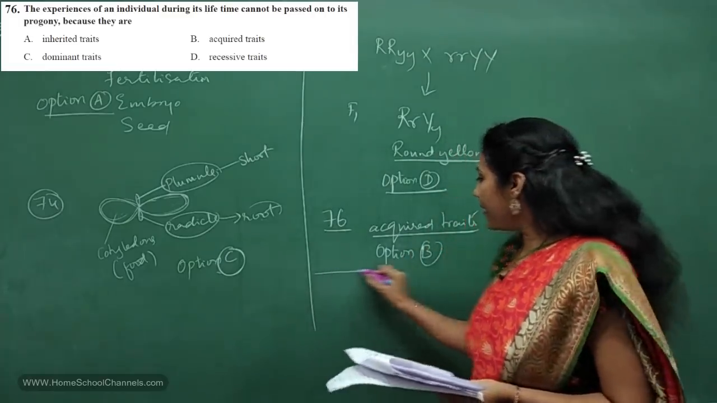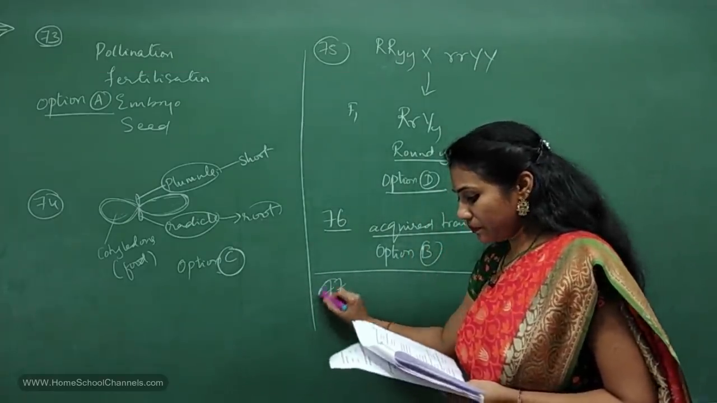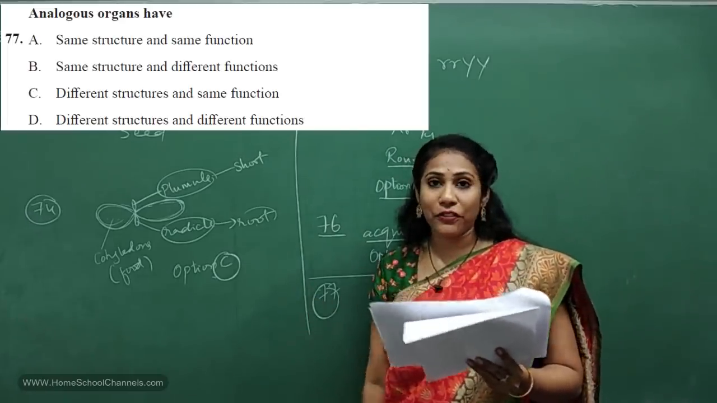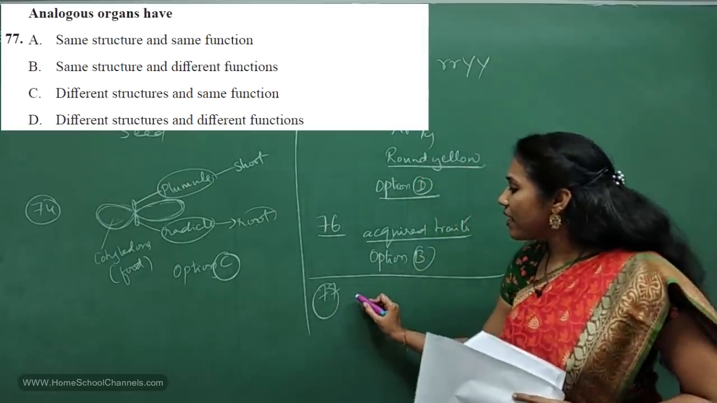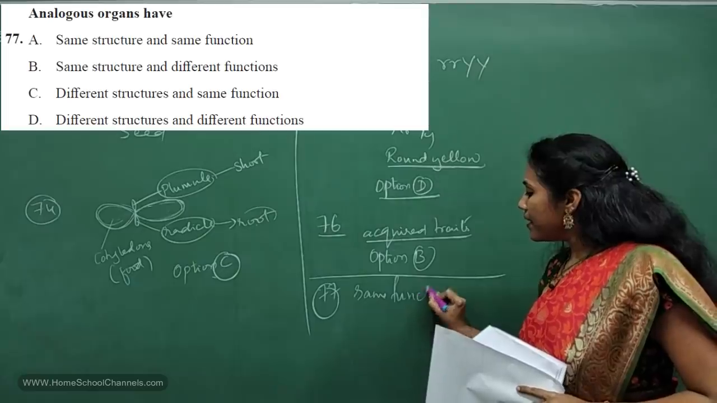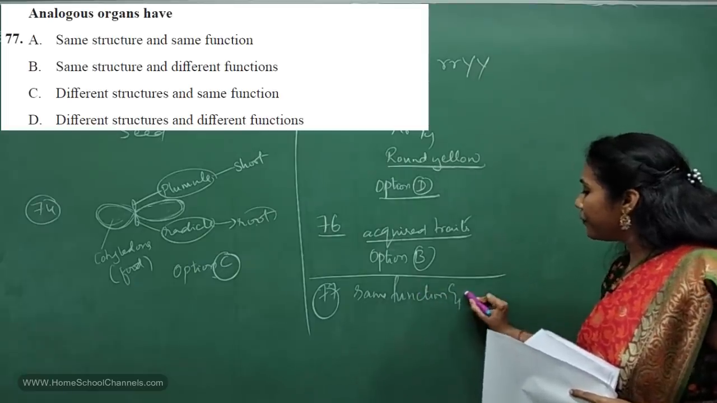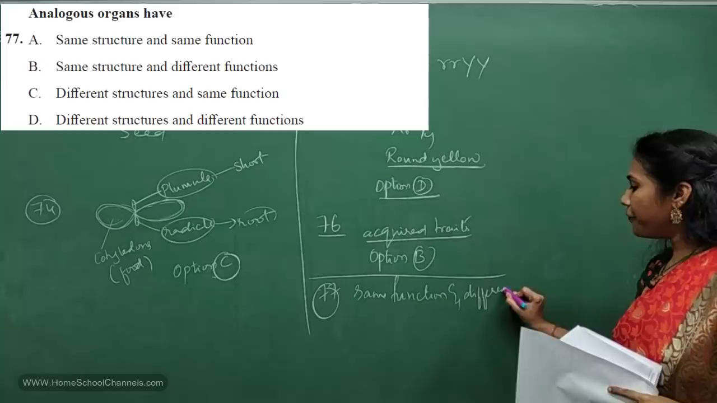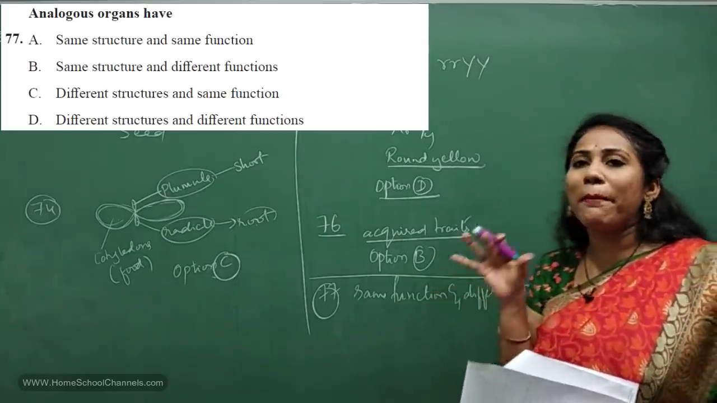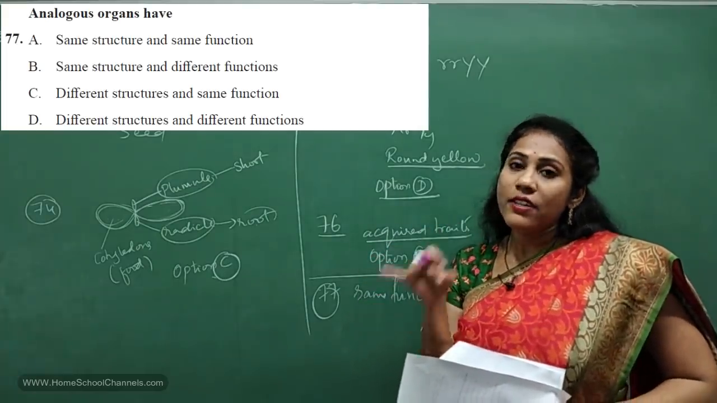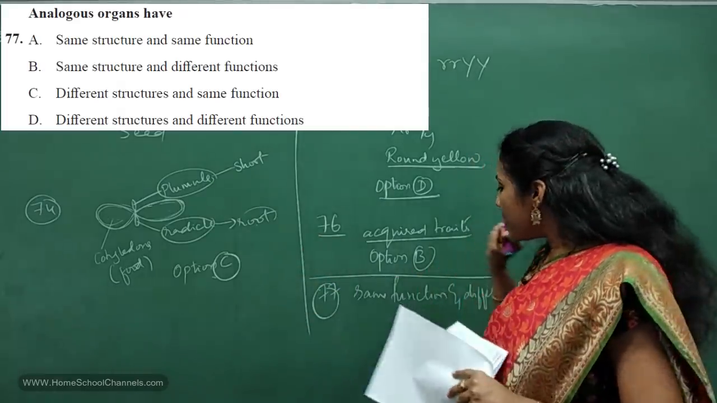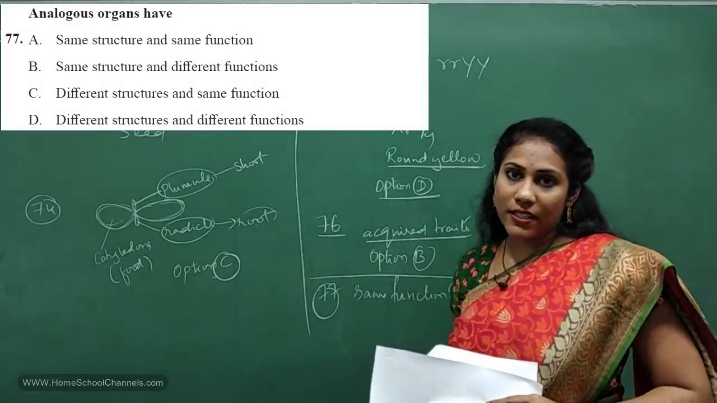Coming to 77th question. Again from heredity and evolution chapter. Analogous organs have. So what do you mean by analogous organs? Analogous organs have the same function and different structures. Different structures, right? Say for example, wings of bat, wings of butterfly. Structures are different, but the function is the same, that is for flying. So such organs are called analogous organs, right?